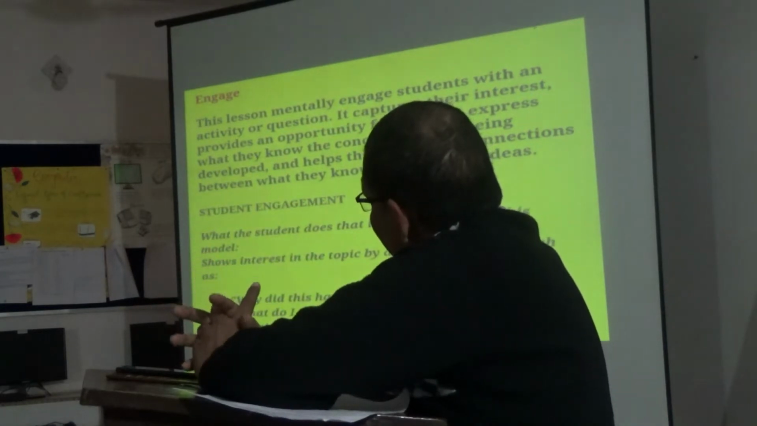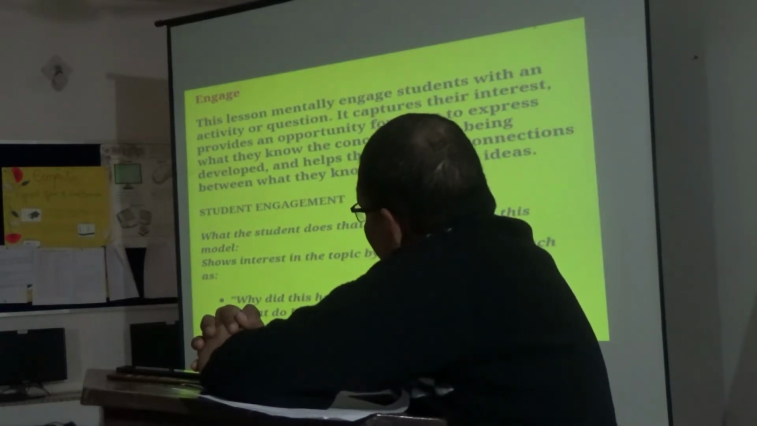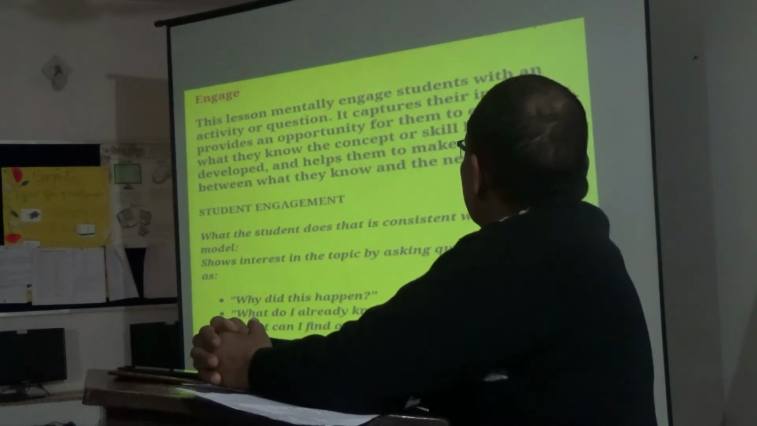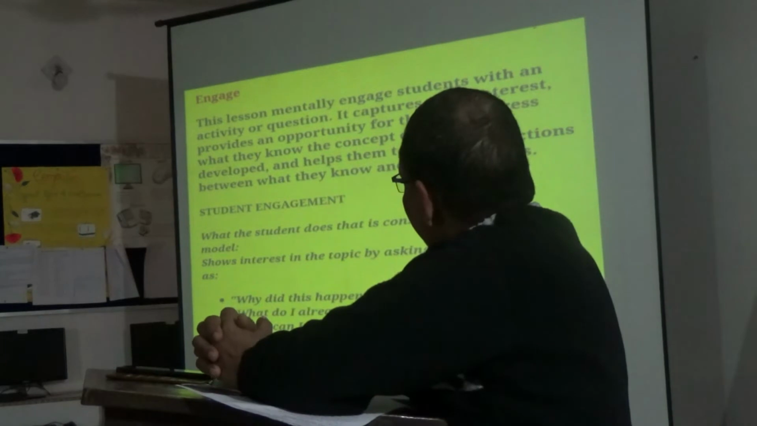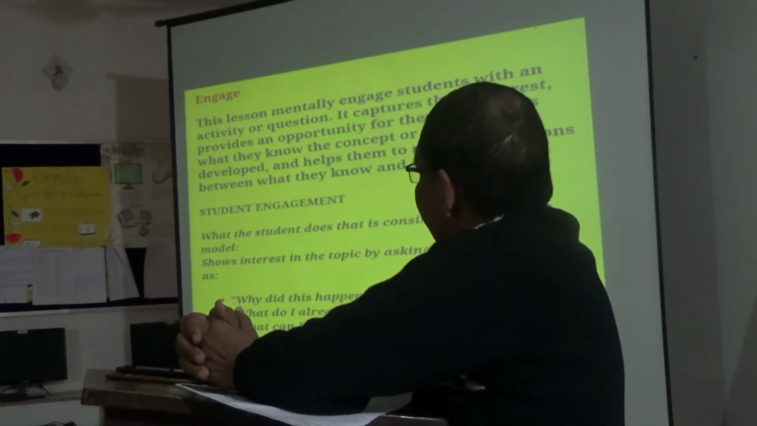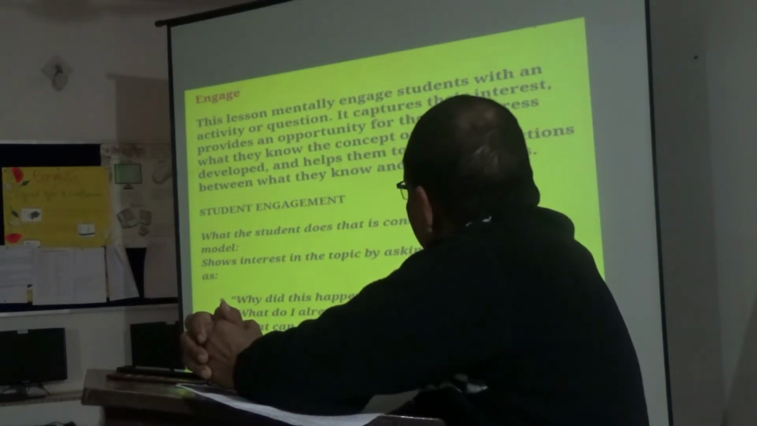As we have discussed the 5 main things of lesson plan, the first one was engage. To engage, this lesson mentally engages students with an activity or question. It captures their interest, provides an opportunity for them to express what they know about the concept or skill being developed, and helps them to make connections between what they know and the new ideas.